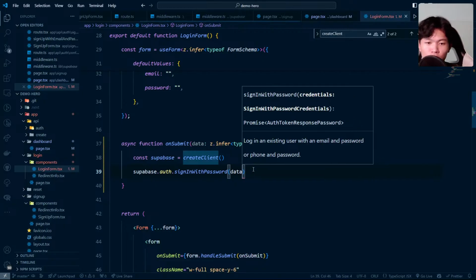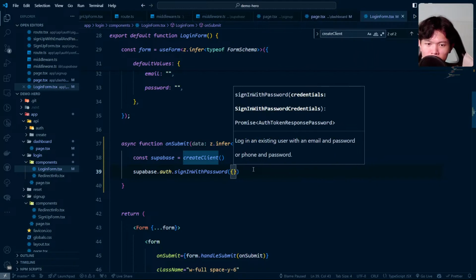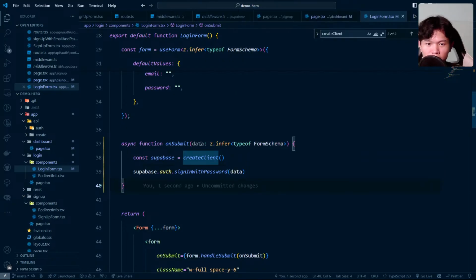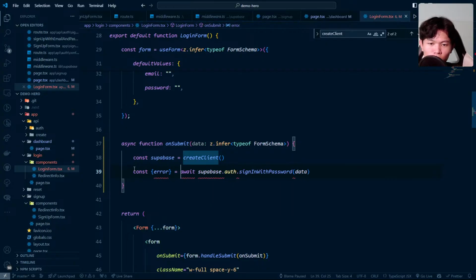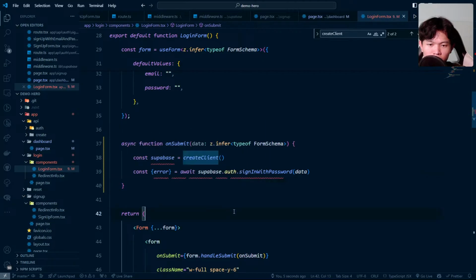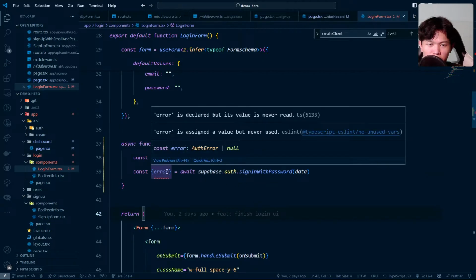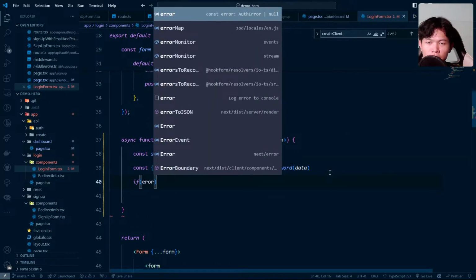And then we're gonna have like a data.email. No, I think it should be this one. I think we can spread data, or we can have data right here. It won't complain, since the data is email and password, and this accepts email and password as well. So it should be fine. We have the await right here. That's going to return us an error or the response. It's compiling a little bit slow, but sure, we have this one, and then we can check if we have any error.